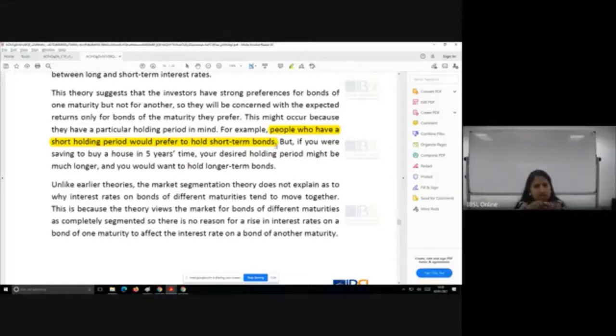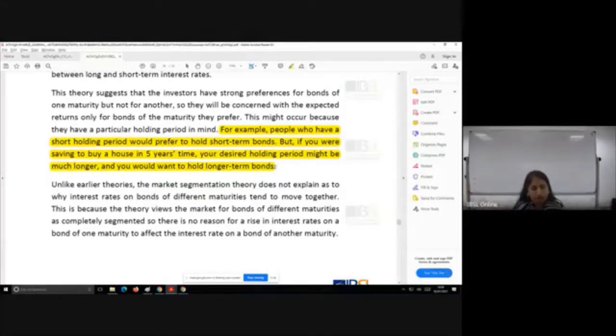But if you're saving to buy a house in 5 years' time, your desired holding period might be longer, and you would want to hold a long-term bond. Here what I'm trying to tell you is, assume you want to buy a house in 5 years' time. What you're going to look for is a saving product where you can keep saving till the maturity hits 5 years. You are not going to hold the instrument in a 10-year bond.